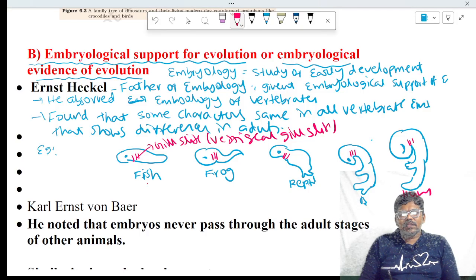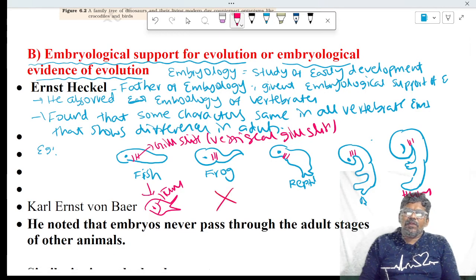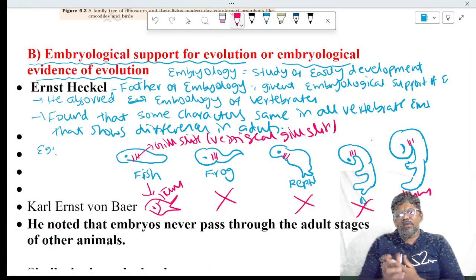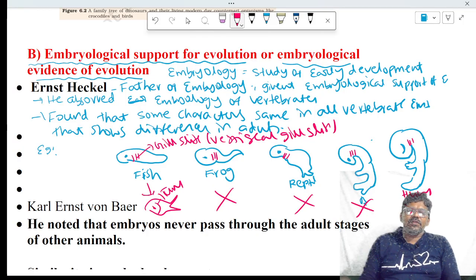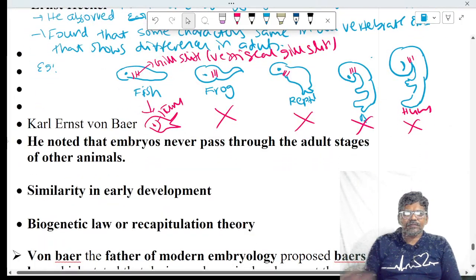But later, in the adult stages, only in fish do the gills become functional. Gills are present even in adult fish. Frogs do not contain gills in the adult stage, reptiles do not, birds do not, and even human beings do not contain gills in the adult stage. But at least in a few embryonic stages, all contain the same character. Based on that, we can say that these have a similar ancestor.